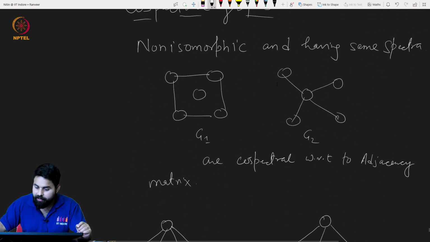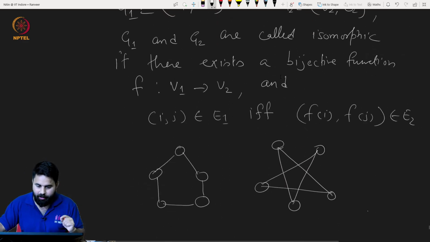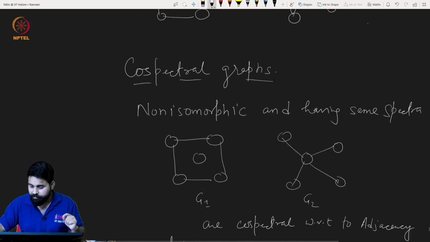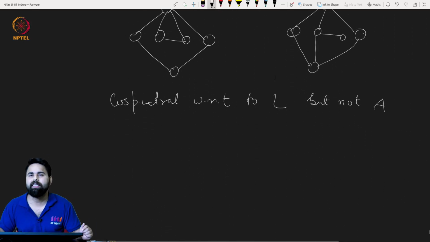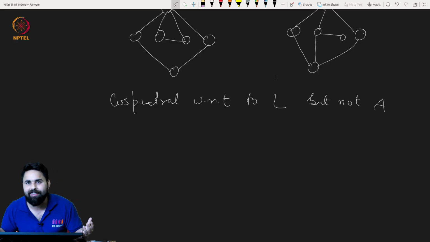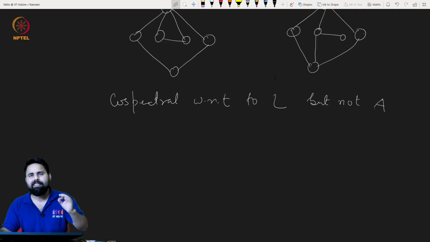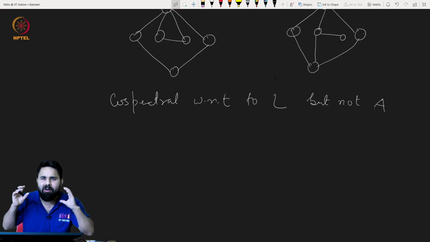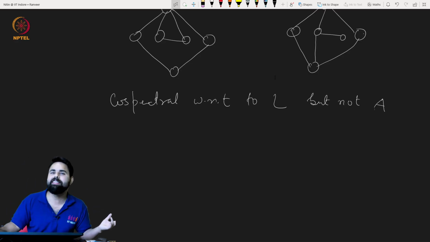Oh, by the way, I missed one thing. When I was telling you about isomorphism, this isomorphism problem is, in mathematics and theoretical computer science, another interesting problem. It is interesting in the sense that it is still not decided whether it is a very difficult problem or an easy problem.